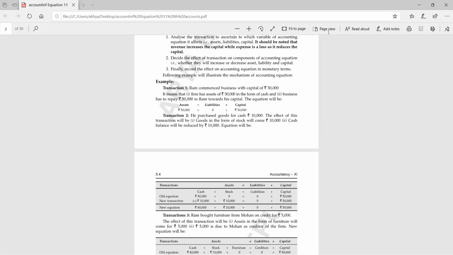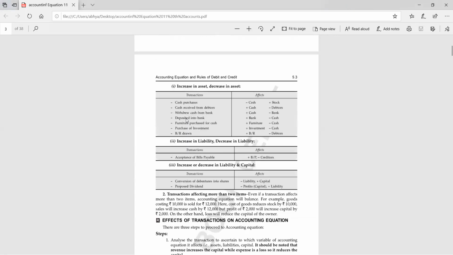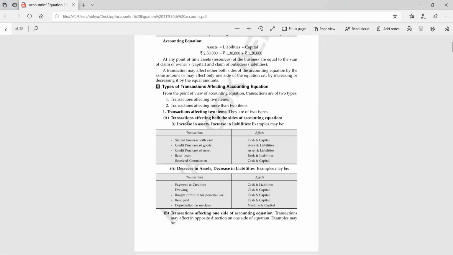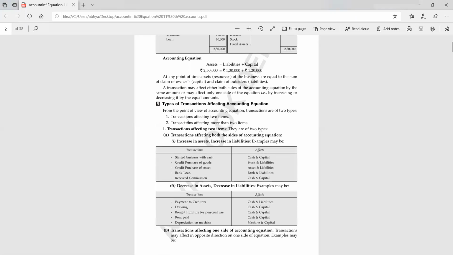Okay students, yesterday we did some transactions in which we practiced the two aspects of a transaction. I told you about the accounting equation: assets equal liability plus capital. We also discussed transactions affecting two items or two accounts.